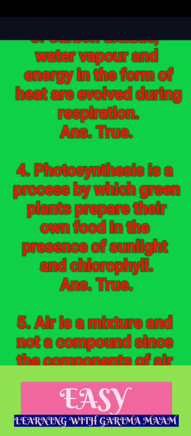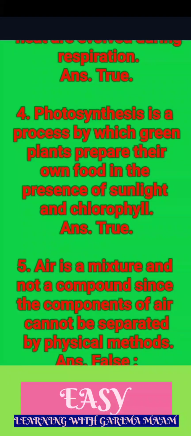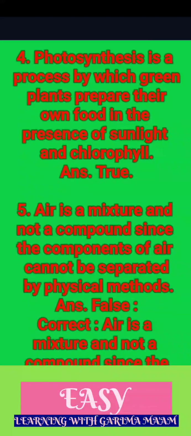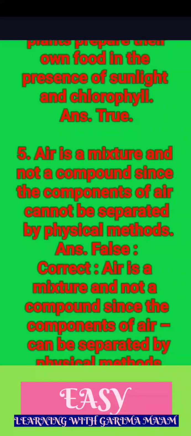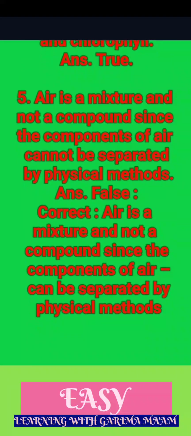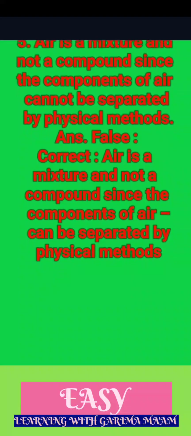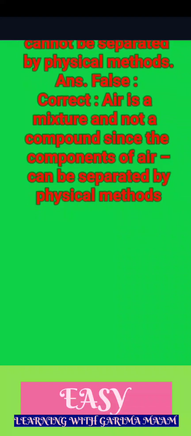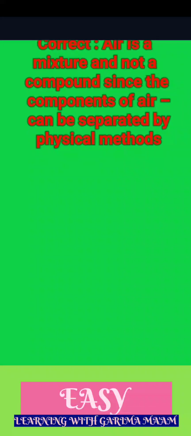Answer. True. 4. Photosynthesis is a process by which green plants prepare their own food in the presence of sunlight and chlorophyll. Answer. True. 5. Air is a mixture and not a compound since the components of air cannot be separated by physical methods. Answer. False. Correct: Air is a mixture and not a compound, since the components of air can be separated by physical methods.